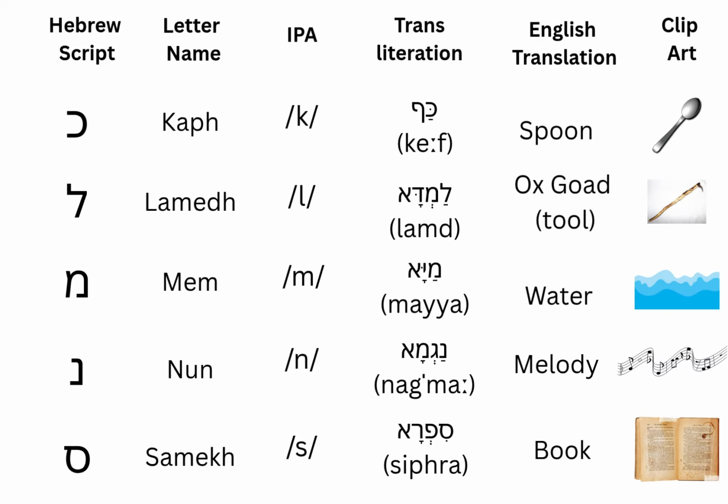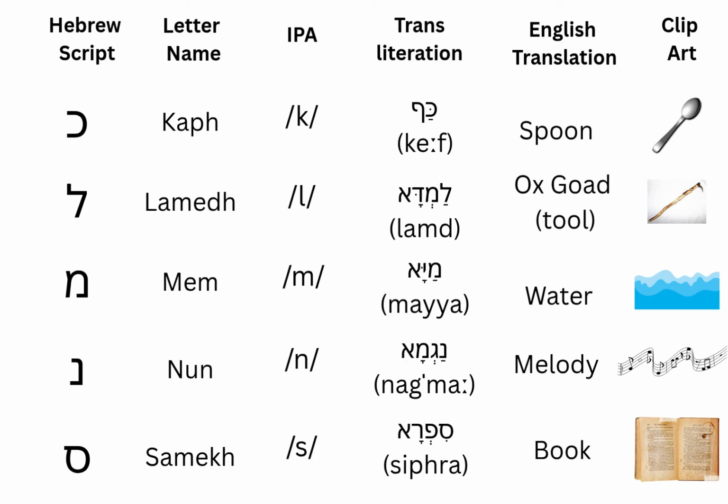The next is kaf. It gives k sound, like in the word kaf, which is spoon. The next is lamed. It gives l sound, like in the word lambda, which means ox god, which is a tool. The next is mem. It gives sound, like in the word maya, which means water.